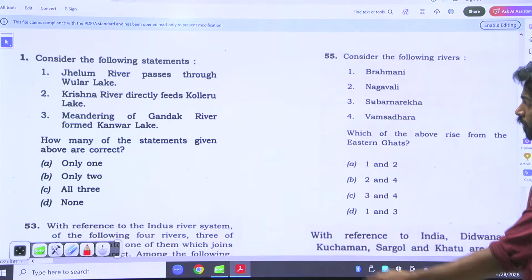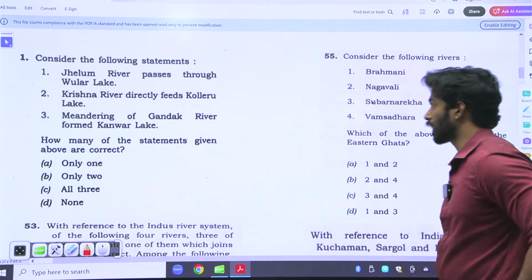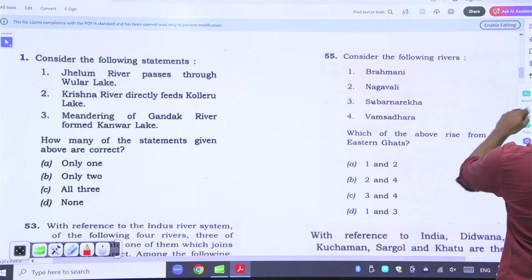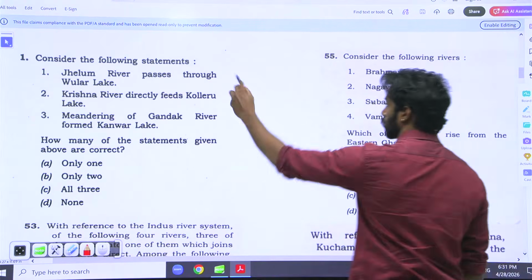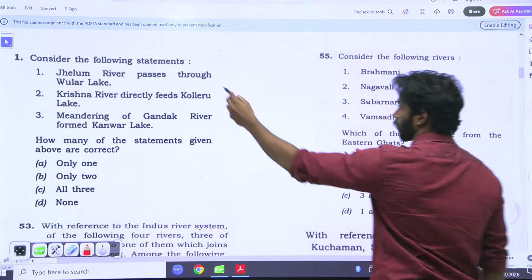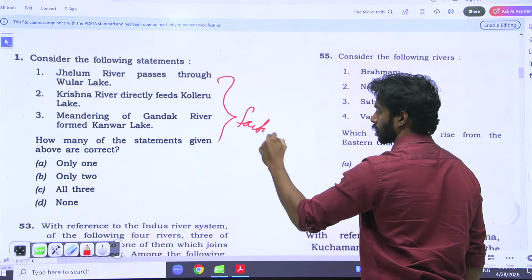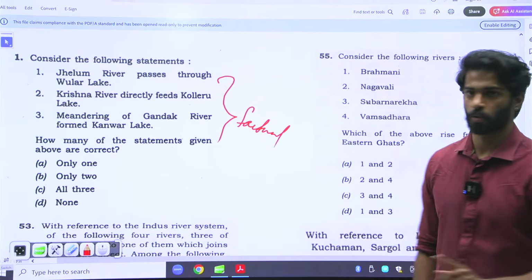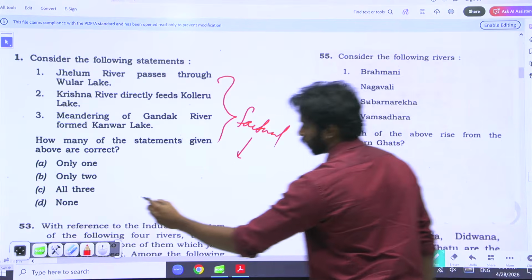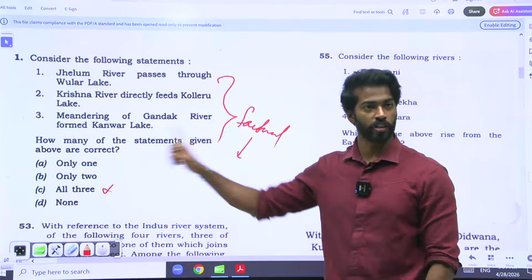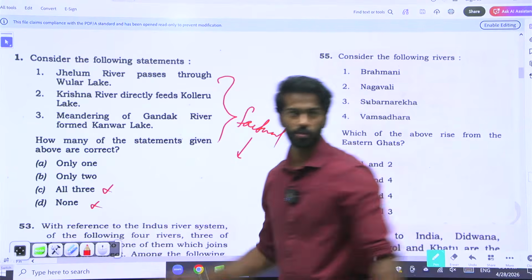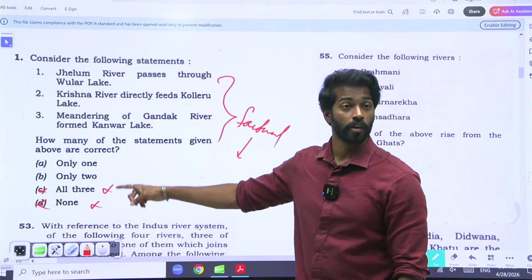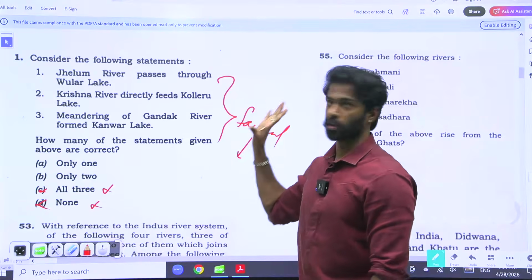Jhelum River passes through Wular Lake. Krishna River directly feeds Kolleru. Meandering of Gandak River formed Kanwar Lake. Whenever highly factual statements are given, not all are correct. Only some. All 3 are not correct. As I told you, all of the above is never correct, and none of the above is not correct. So remove these 2, C and D. You have only A and B. Now you have to eliminate which one.